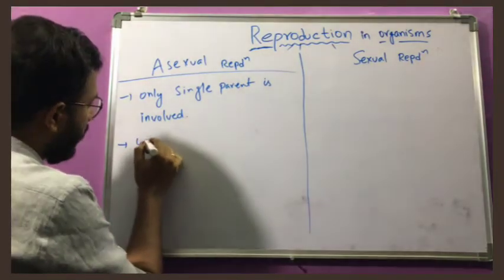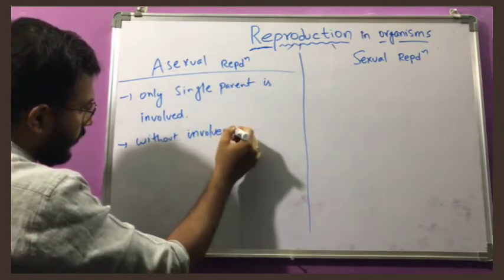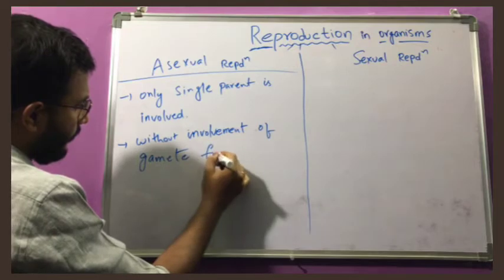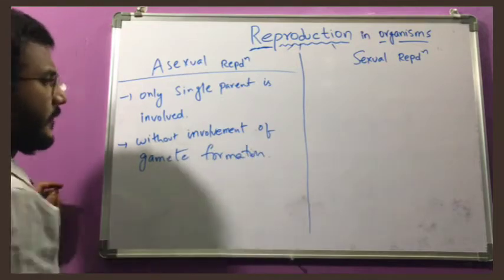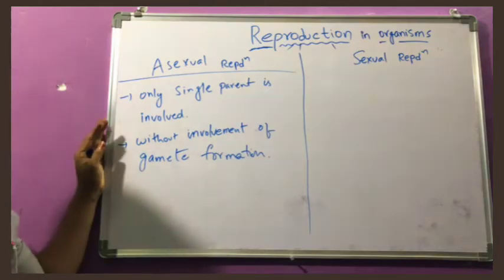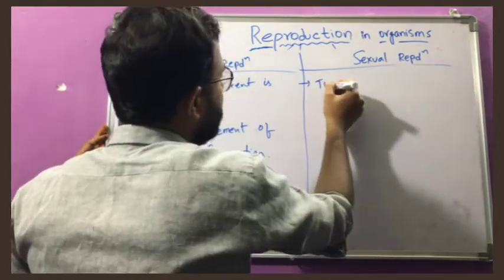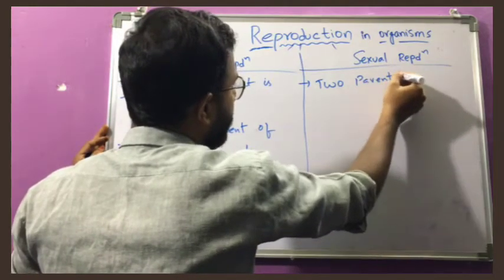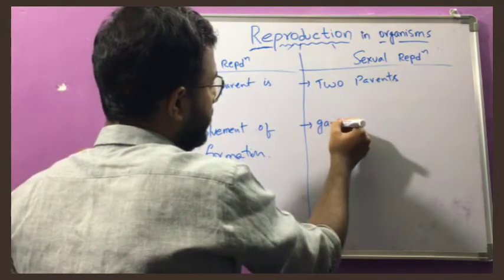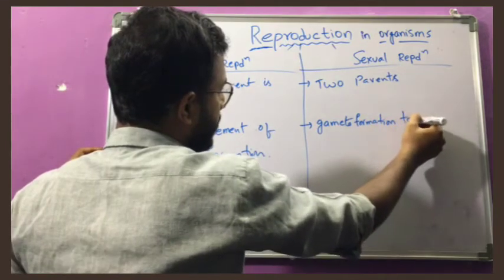And it happens without gamete formation. That means here no gamete formation takes place. No gametes, only a single parent. But in the case of sexual reproduction, we have to observe that two parents are involved, like mother and father, and here gamete formation takes place.